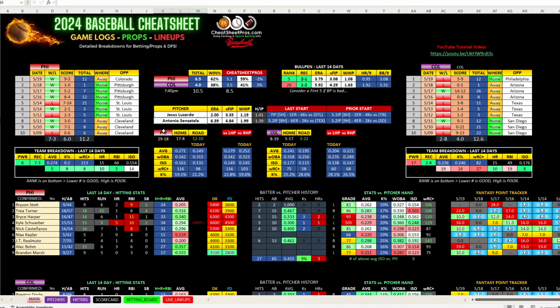Everybody likes to play the Colorado games. Colorado, they're not really scary. Look how many runs they've scored. They did have this one 14-run game. Other than that, 3-0, 0-3, 1-1, and another 0. So now if Colorado does win this game, they are a big dog.